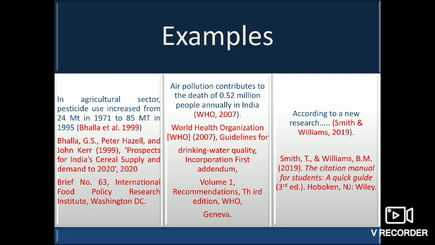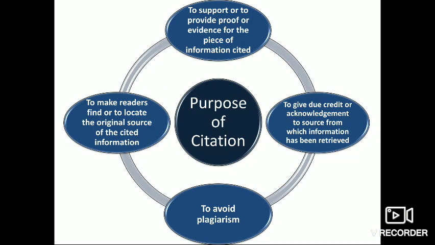Let us now see what is the purpose of citation. Well, citation is very important when we talk about academic writings. It serves many different purposes. Firstly, it is used to avoid plagiarism. Using one's work or information in your own work without acknowledging is prohibited under law. This comes under plagiarism. So citation helps us to avoid plagiarism.